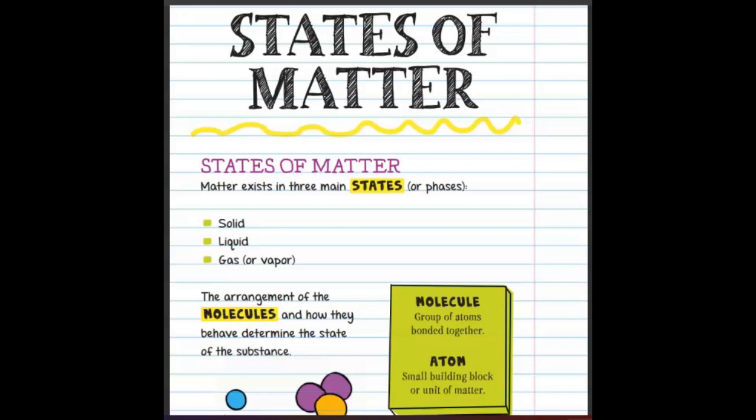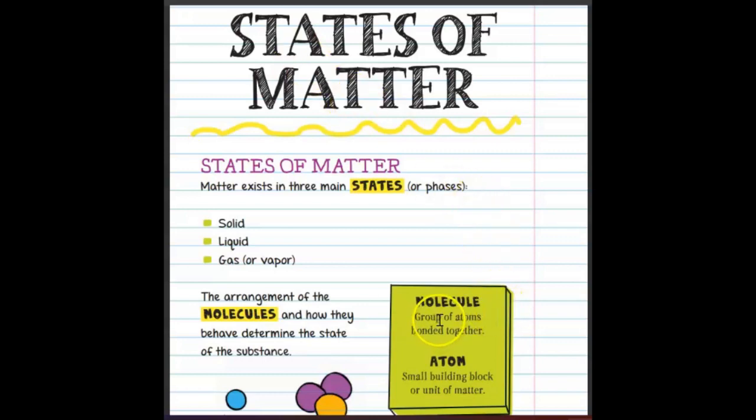Okay, so here, states of matter for 9th students. Matter exists in three main states, or phases. They are solids, liquids, gas, or vapor, and the arrangement of the molecules and how they behave determine the state of the substance.